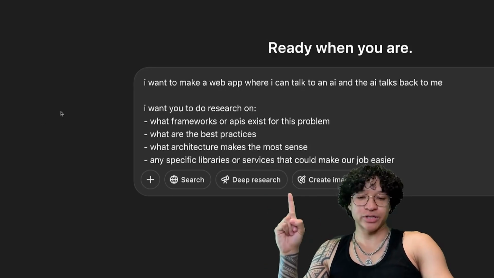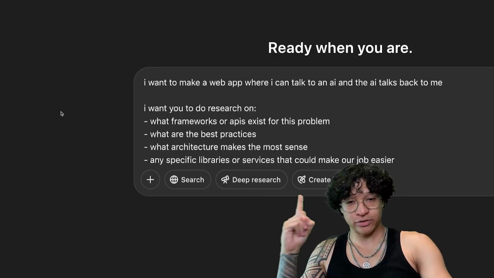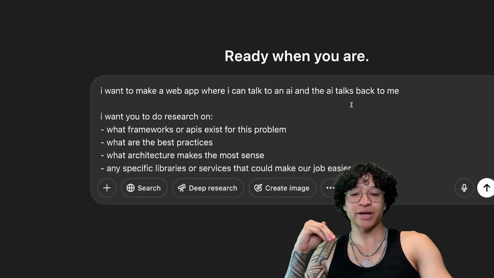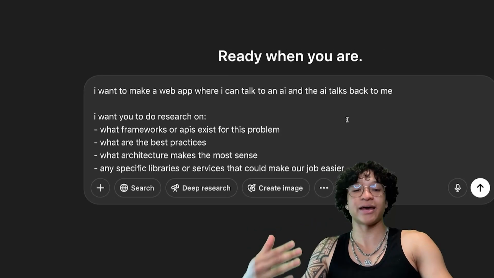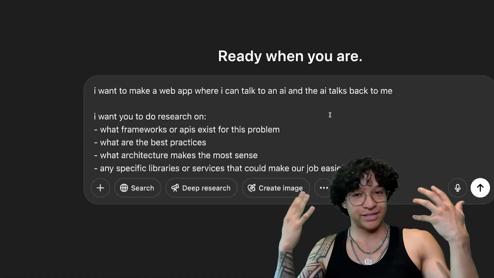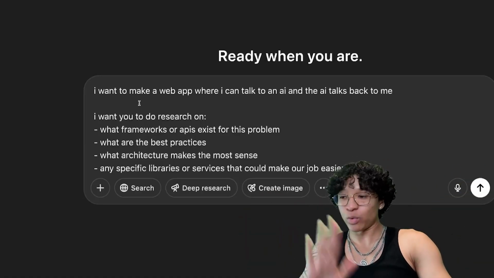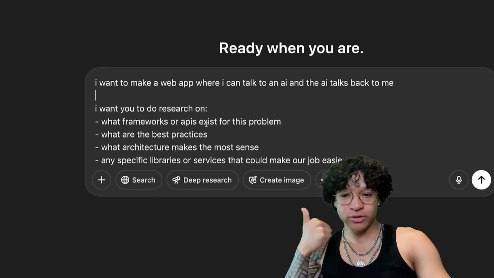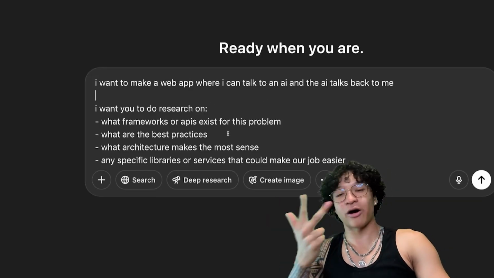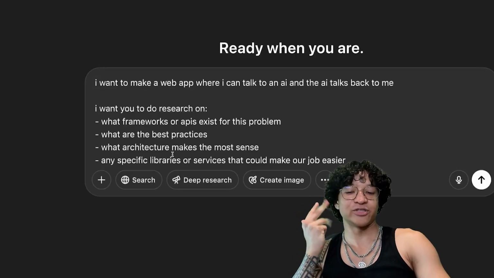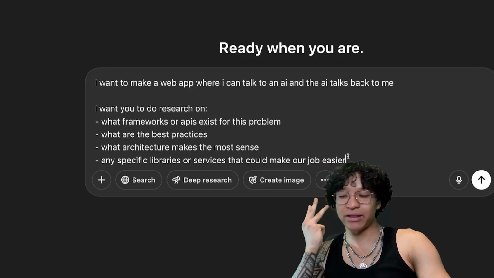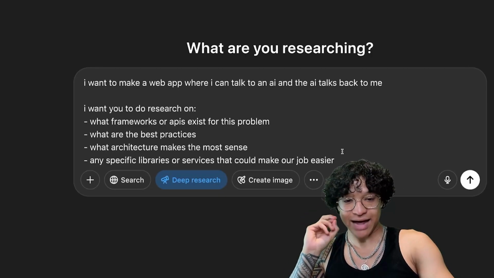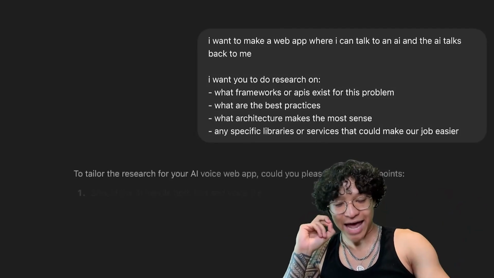First, we use deep research to understand how to best build the product. In our case, I wrote the idea here first. I want to make a web app where I can talk to an AI and the AI talks back to me. That is the product I have in my head. Now, what we want to find out is what frameworks or APIs exist for this problem, what are the best practices, what architecture makes the most sense, and if there's any specific libraries or services that can make our job easier. You want to make sure that you click the deep research button to activate it and hit enter.